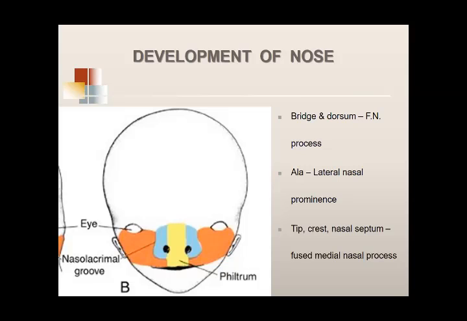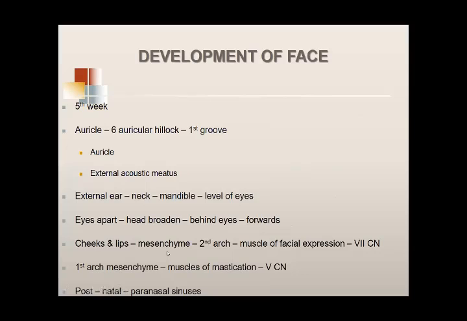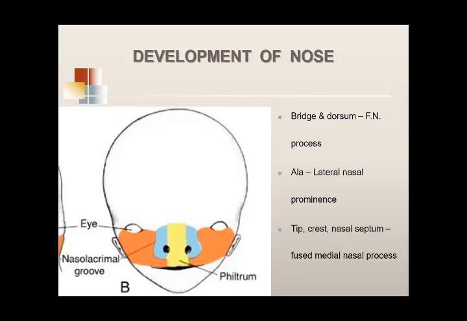Let me repeat again. I'm sorry. The bridge of the nose, this part, and the dorsum of the nose, the bone you can feel over here, develops from this yellow frontonasal prominence. Okay. In the lateral part is the lateral nasal prominence. This lateral nasal prominence develops into the lateral part, the ala of the nose, the nostrils.